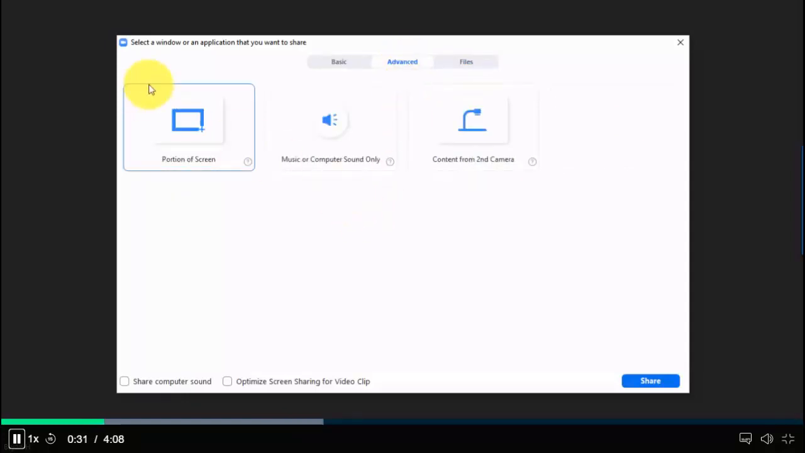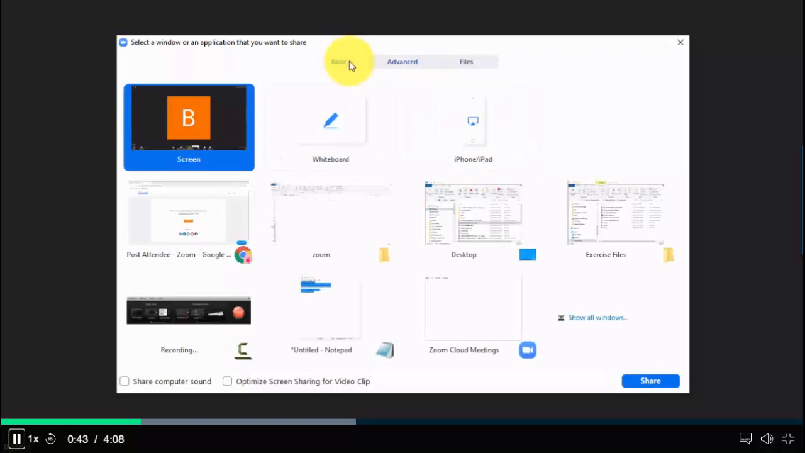So advanced option is if you just want a specific portion of the screen, right? You could do that, or just the computer sound, just the audio or music. You could do that as well, right? Or even from a different camera. But what we want to focus on right now is the basic section.